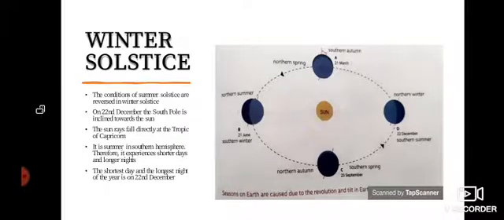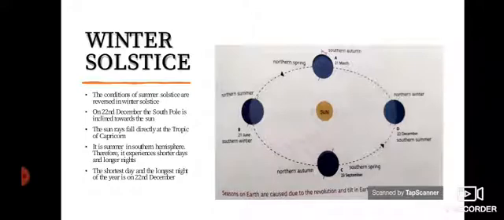Now, next is winter solstice. The conditions of summer solstice are reversed, opposite in winter solstice. On 22nd December, the south pole is inclined towards the sun. Earlier in summer solstice, the north pole was inclined towards the sun, but in winter solstice, the south pole is inclined towards the sun. And now the sun rays fall directly on Tropic of Capricorn. Now it is summer in the southern hemisphere, therefore it experiences longer days and shorter nights.